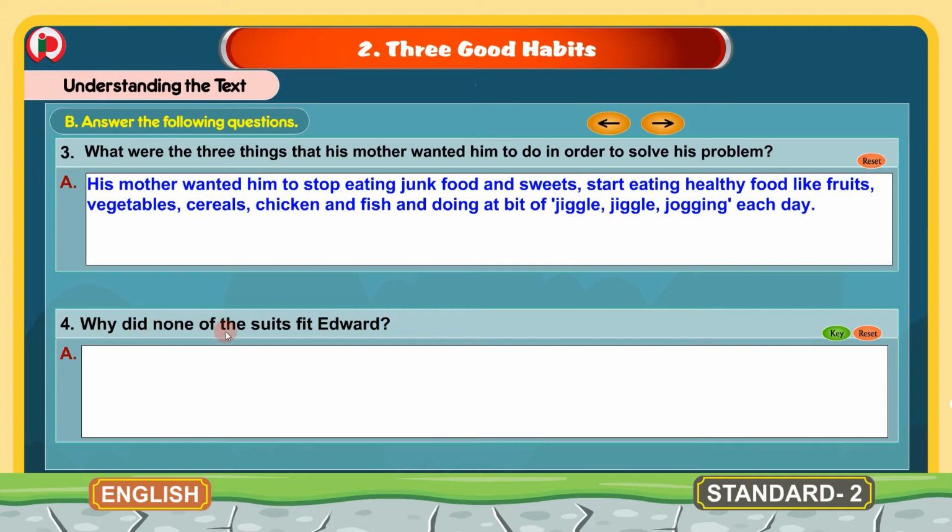Why did none of the suits fit Edward? And the answer for this question is none of the suits fit Edward because all the suits were too small for him to wear. And these are third and fourth questions and answers. Now we will move to the next question.